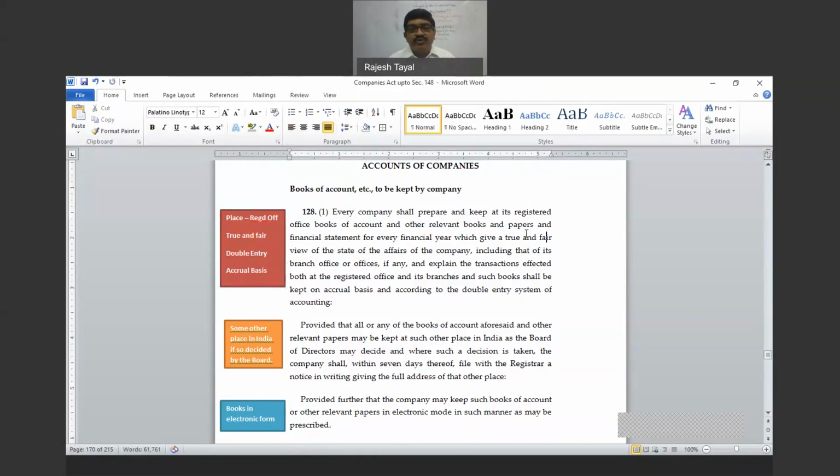So it gives a true and fair view of the state of affairs of the company, including that of the branch office. Every transaction affecting both the registered office and the branch office shall be kept on accrual basis and according to the double entry system of accounting. So all the things I have kept here.